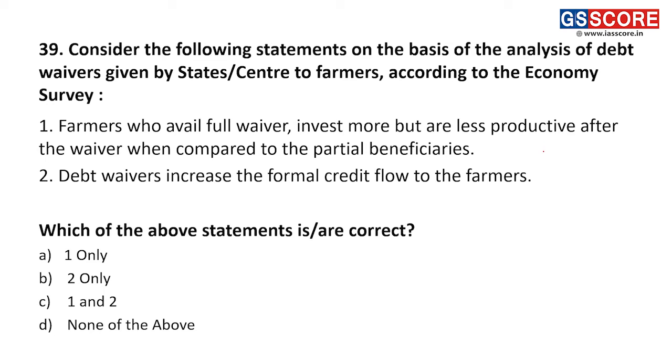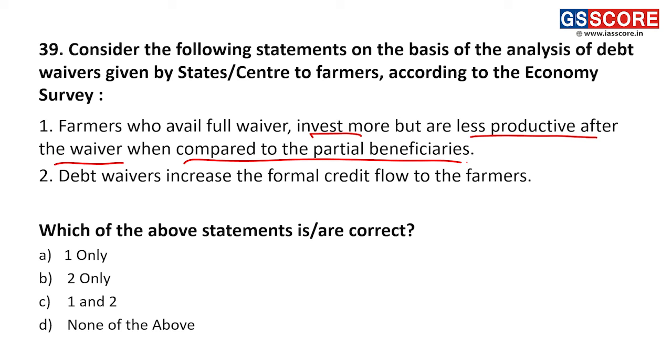Question number 39. Consider the following statement on the basis of the analysis of debt waivers given by the state or centers to farmers. According to the economic survey, farmers who avail full waiver invest more but are less productive after the waiver when compared to the partial beneficiaries.